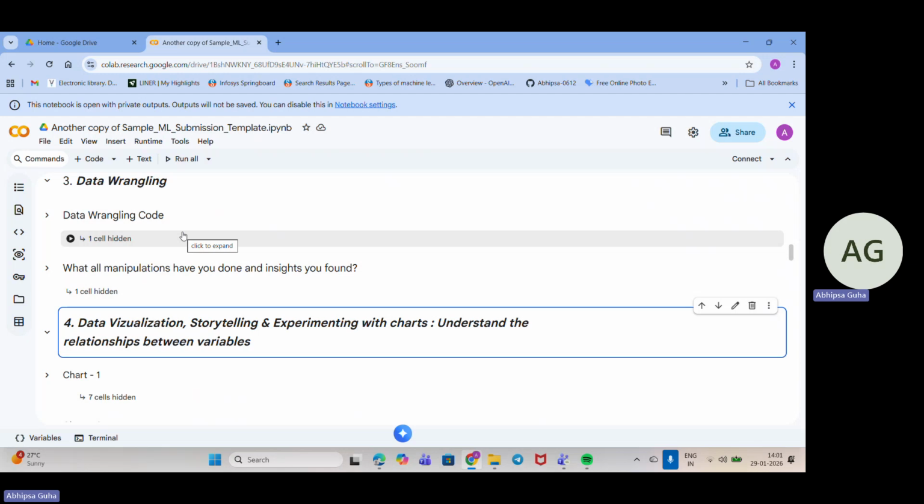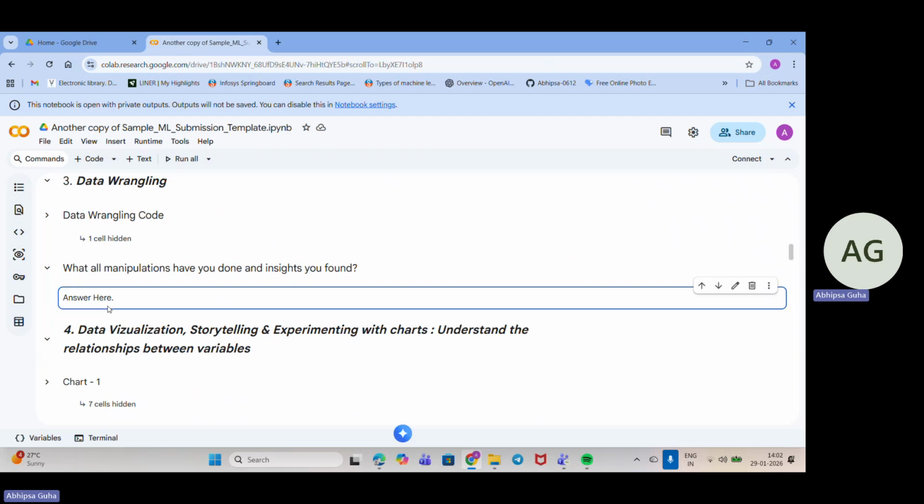For data wrangling, I have checked for the missing values. I have accessed which numerical columns are there, and changed the missing values with the mean or median value. For the values that are categorical, I am trying to fill them up with the mode value. So all this you need to write up here. This is the textual part of it.